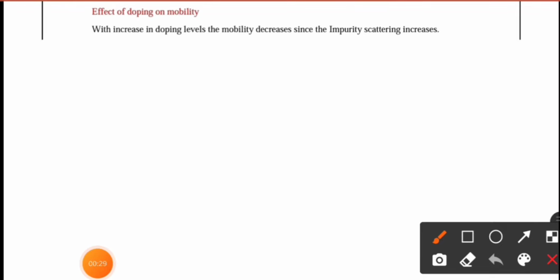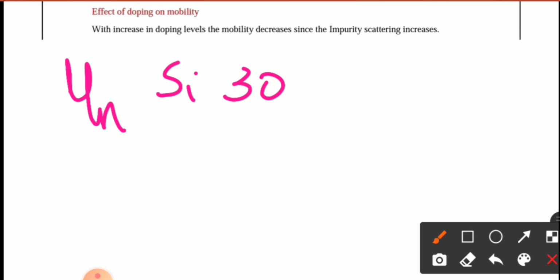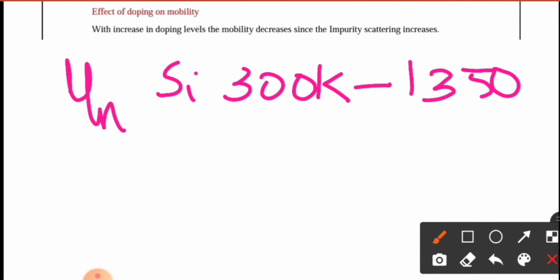So we will take one example and explain. Consider the electron mobility mu n of intrinsic silicon at 300 Kelvin, which is 1350 centimeter square per volt second.